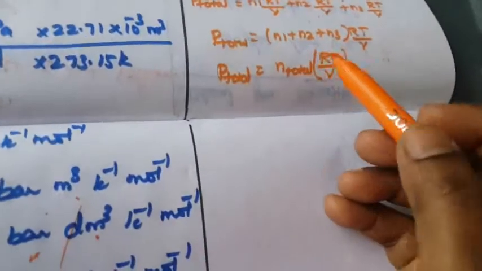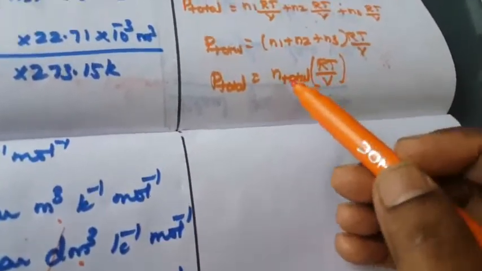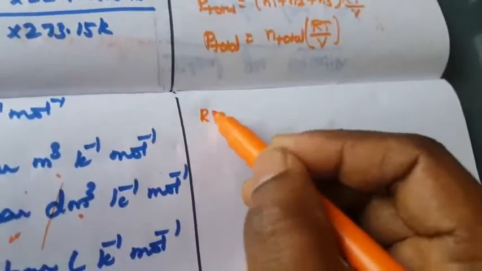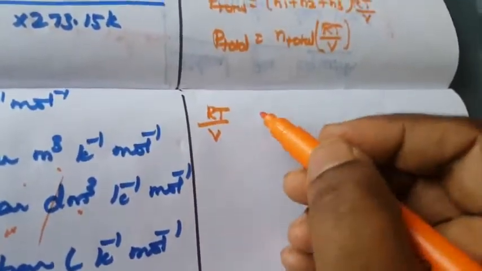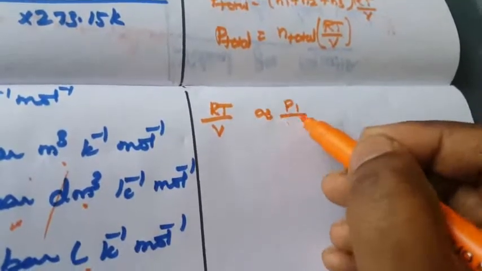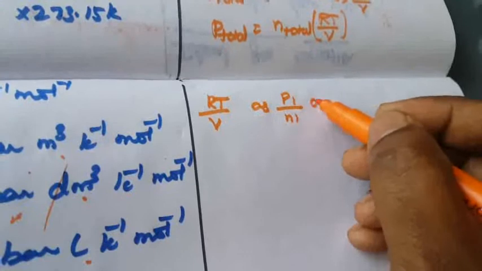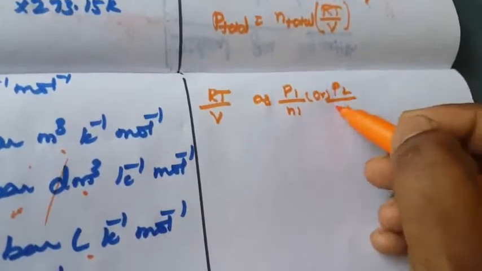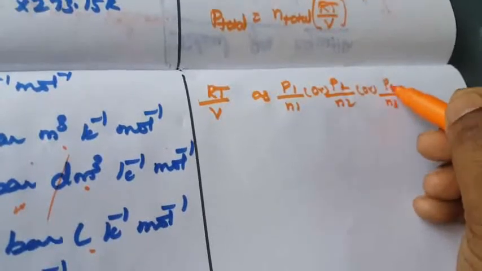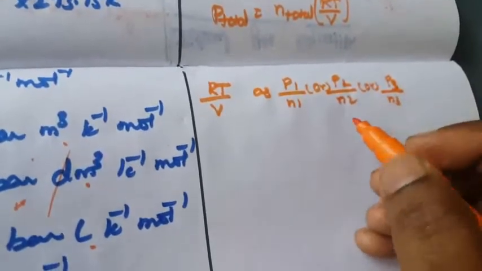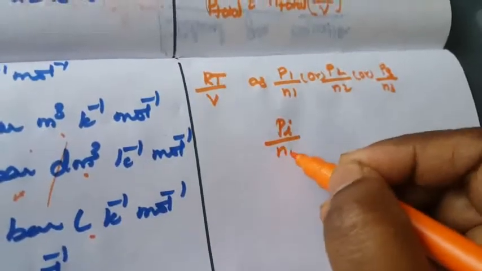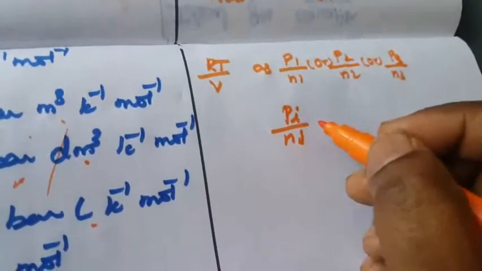Okay, this is the partial pressure, right? This can also be expressed. So RT by V can also be expressed as P1 by N1, or P2 by N2, or P3 by N3. Okay, so this is the partial pressure. In general, we can commonly write Pi by Ni, where i means the number of the mixture component.